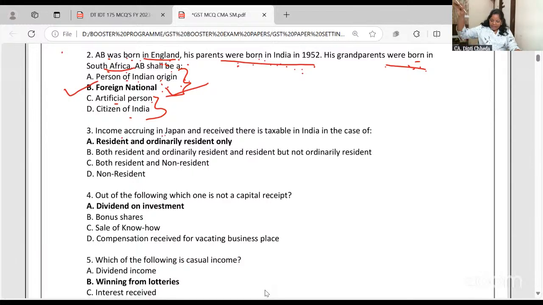Income which is accruing in Japan, received also there, is taxable only in case of resident and ordinary resident. World income is taxable. Otherwise, income accruing in Japan, received in Japan, why should it be taxable in India? It is going to be taxable, right?